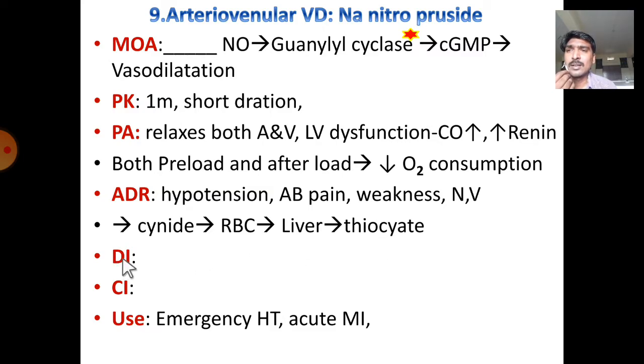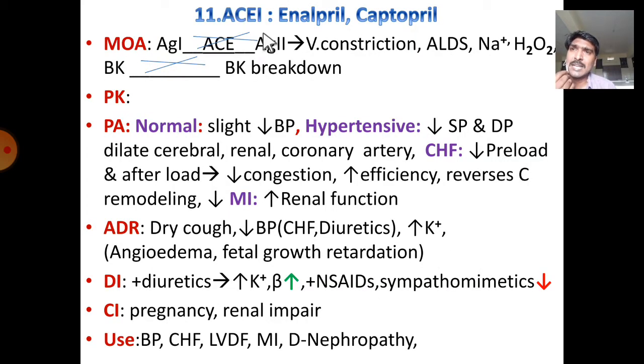There is no specific drug interactions. There is no specific contraindication, but for emergency hypertension treatment it is useful, as well as any acute myocardial infarction it is useful. And next one is angiotensin convertase enzyme inhibitors: enalapril, captopril.